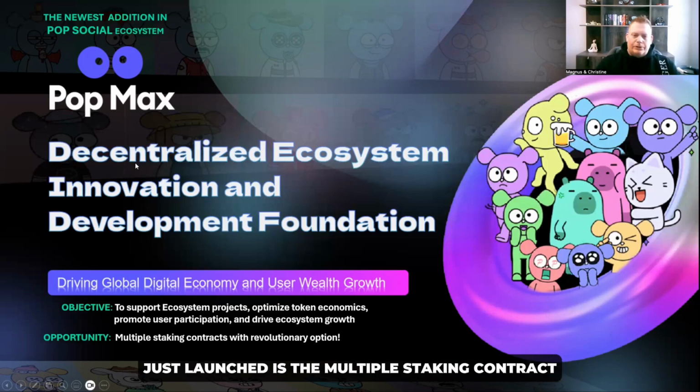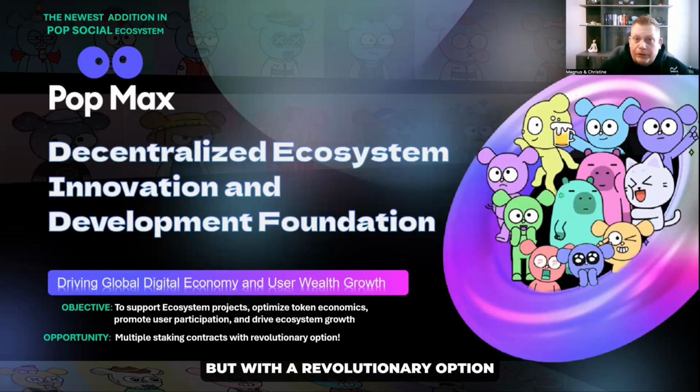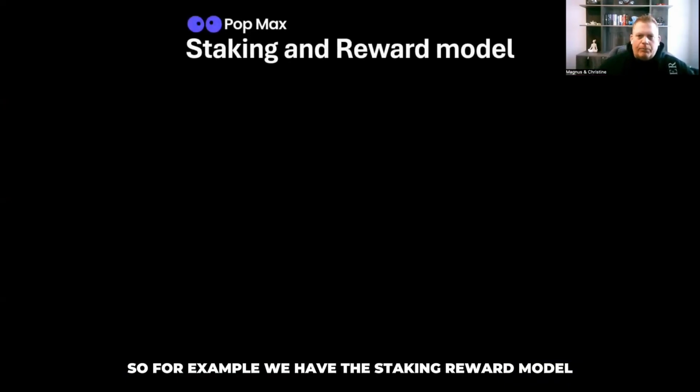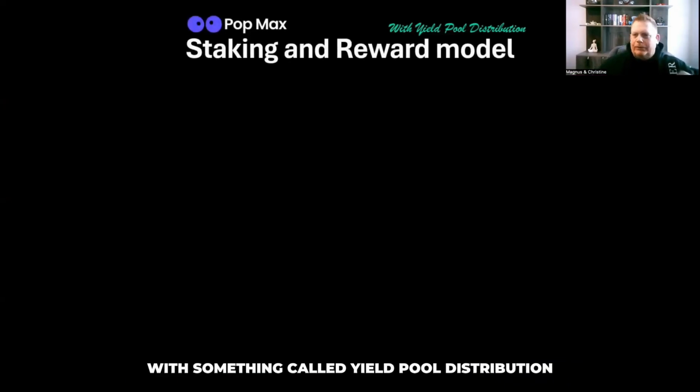Opportunity just launched is the multiple staking contract, but with a revolutionary option. I will show you what that means. So for example, we have the staking and reward model with something called yield pool distribution. And this is the top-notch thing, the revolutionary part.